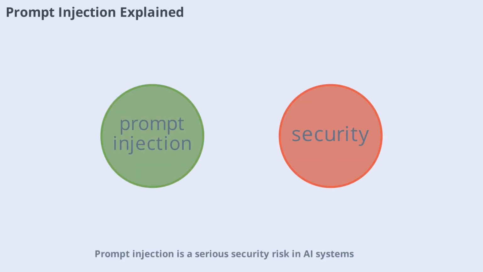Prompt injection is a serious security risk in AI systems. It happens when someone crafts input text designed to override the developer's instructions, forcing the model to take unauthorized actions. There are two main types, direct and indirect prompt injection. In direct injection, the attacker types the exploit directly into the chat. In indirect injection, the model reads hidden instructions from a third-party source, like an email or web page. Both methods can trick the AI into doing things it shouldn't, making prompt injection a top concern for responsible AI.